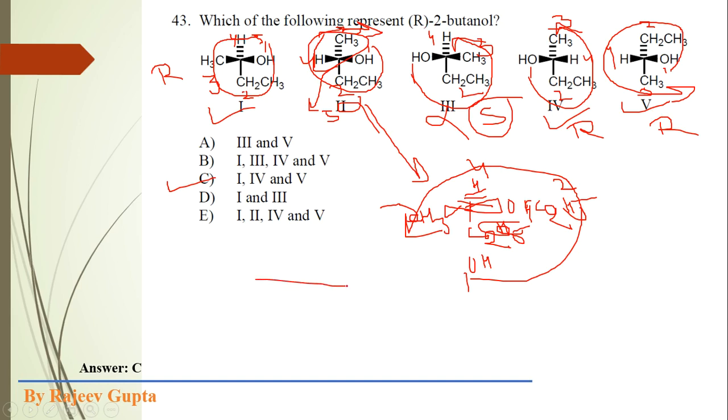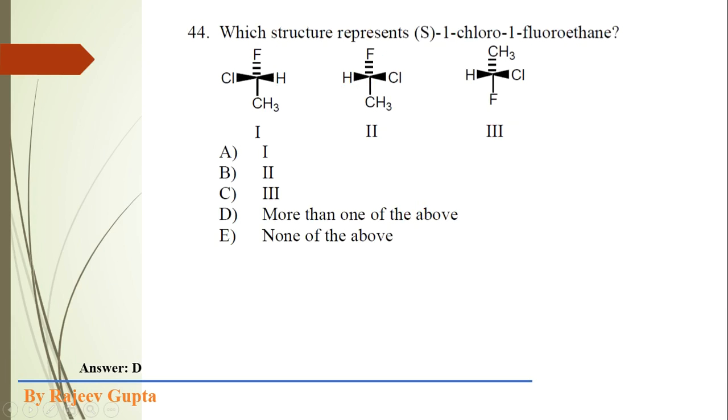Okay. Now next question. Which structure represents 1-chloro-1-fluoroethane? So actually in these questions what we are finding is the actual structure with stereochemistry which is matching with the given IUPAC name.